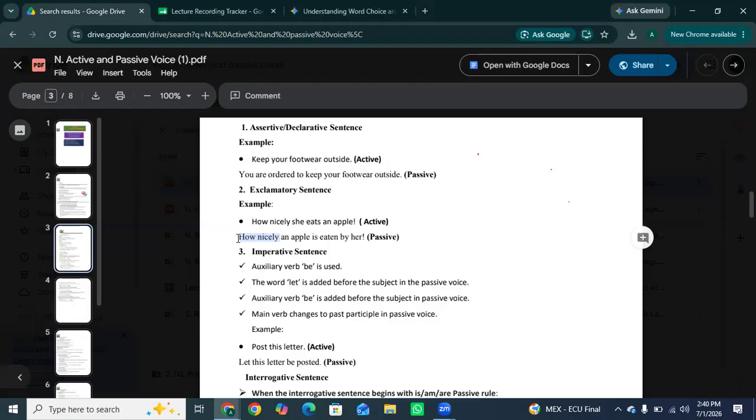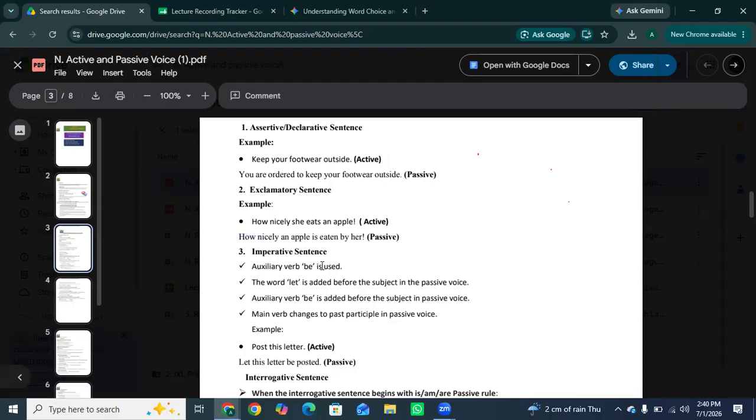Like the object moves to the front, we add a simple verb. Like the object moves to the front, an apple. Okay, how nicely: an apple is eaten by her. So we add a helping verb is and use the third form of the verb, eaten, and push the subject to the back with by her.